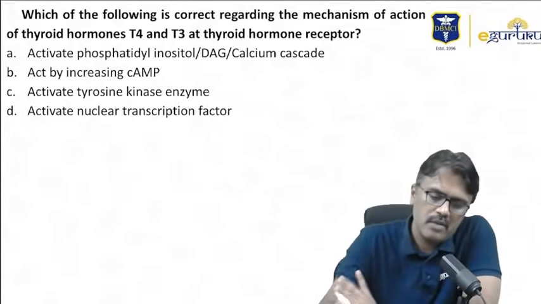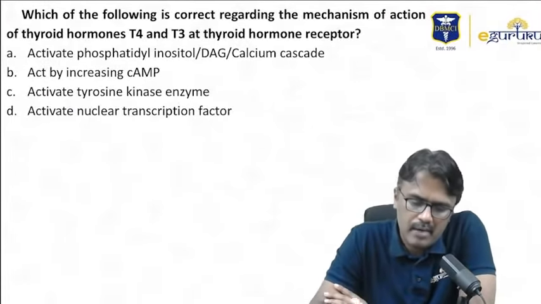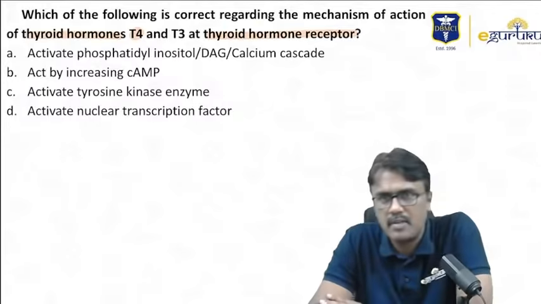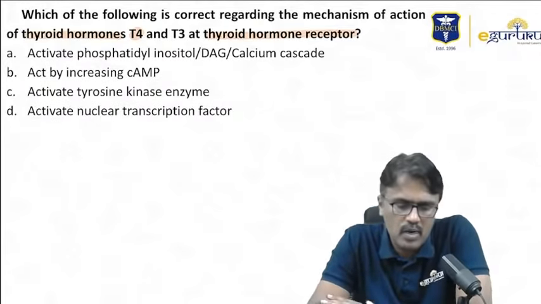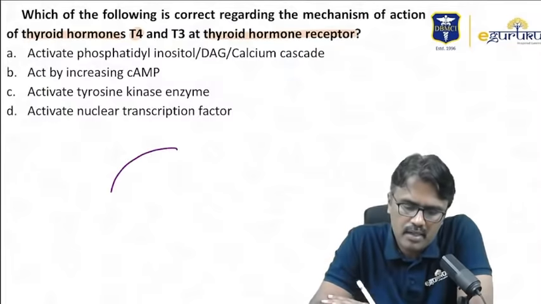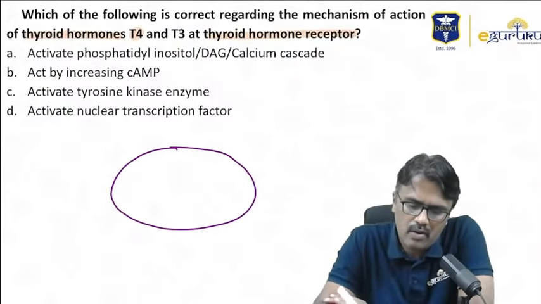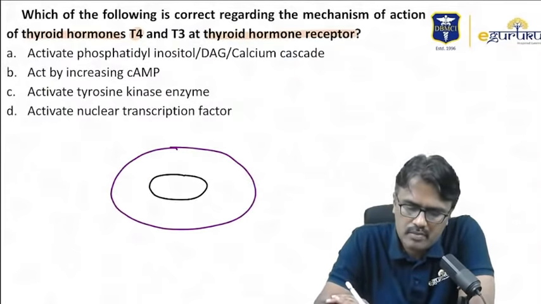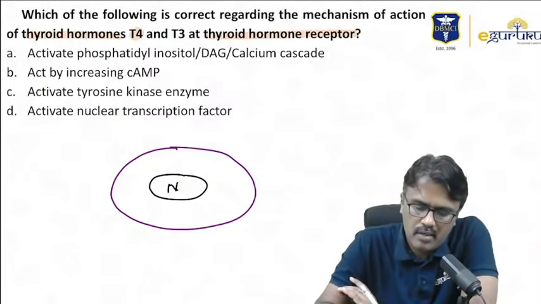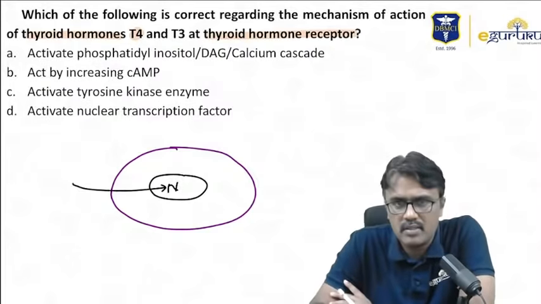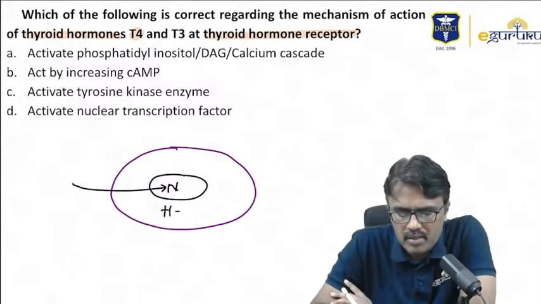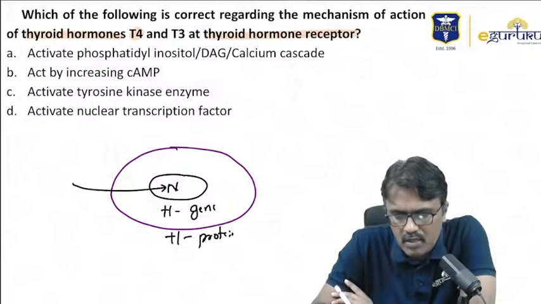Moving on to the next one, which of the following is correct regarding the mechanism of action of thyroid hormones, that is T4 and T3 at the thyroid hormone receptor? Now, what is this thyroid hormone receptor? Thyroid hormone receptors are located in the nucleus. So when the thyroid hormone binds to the nucleus, it will either stimulate or inhibit gene transcription. From there, there is stimulation or inhibition of protein synthesis. So this is what the nuclear receptors will do.